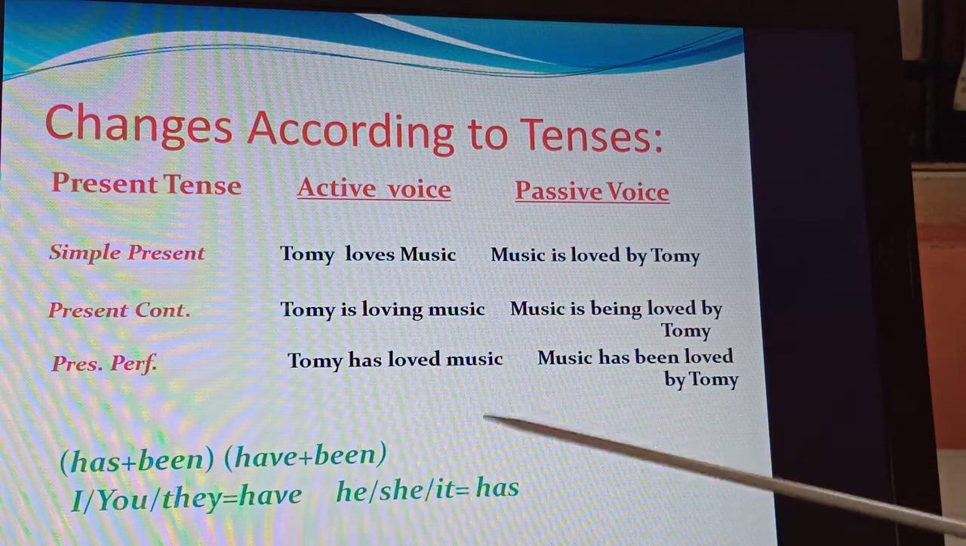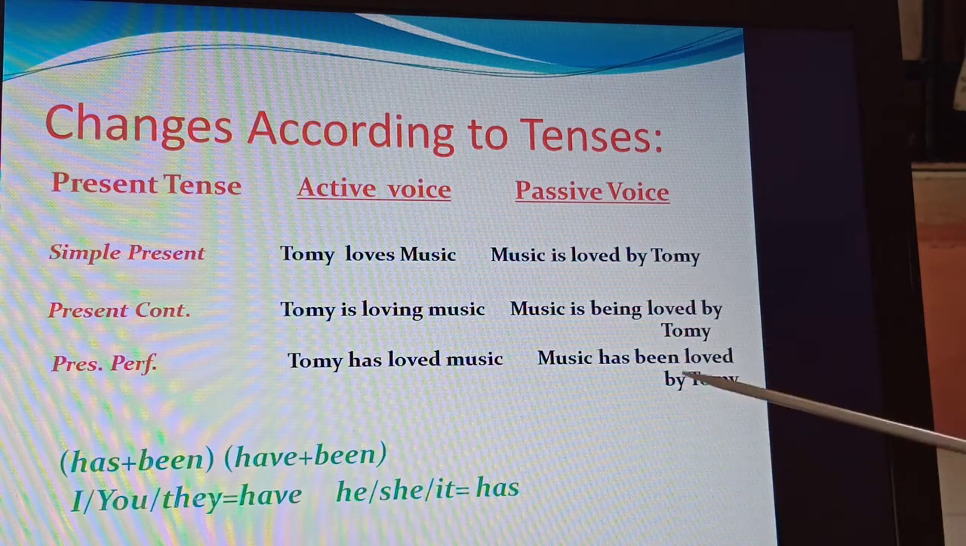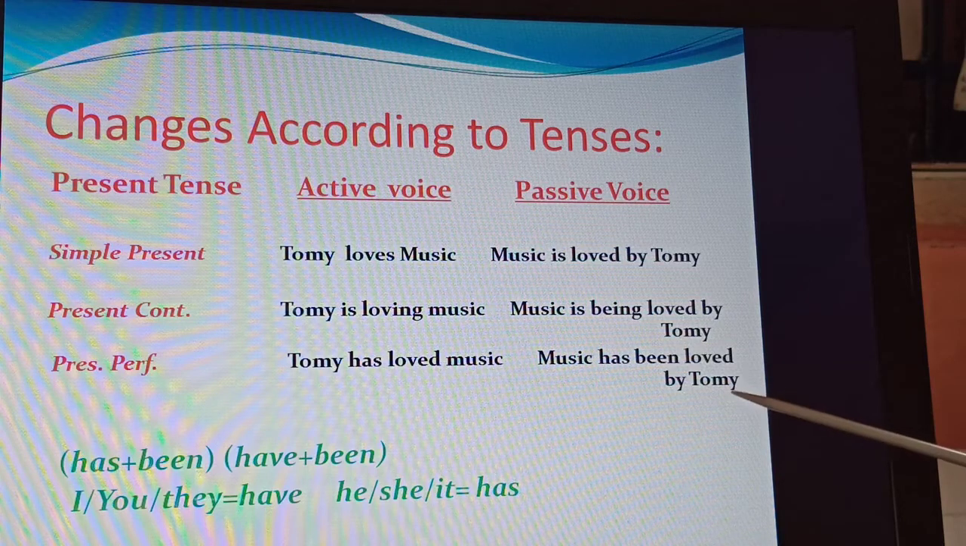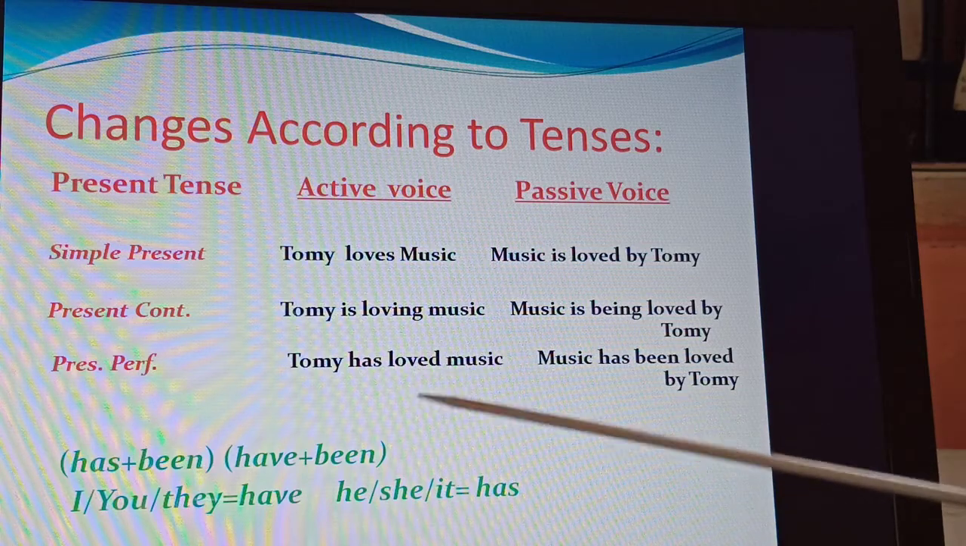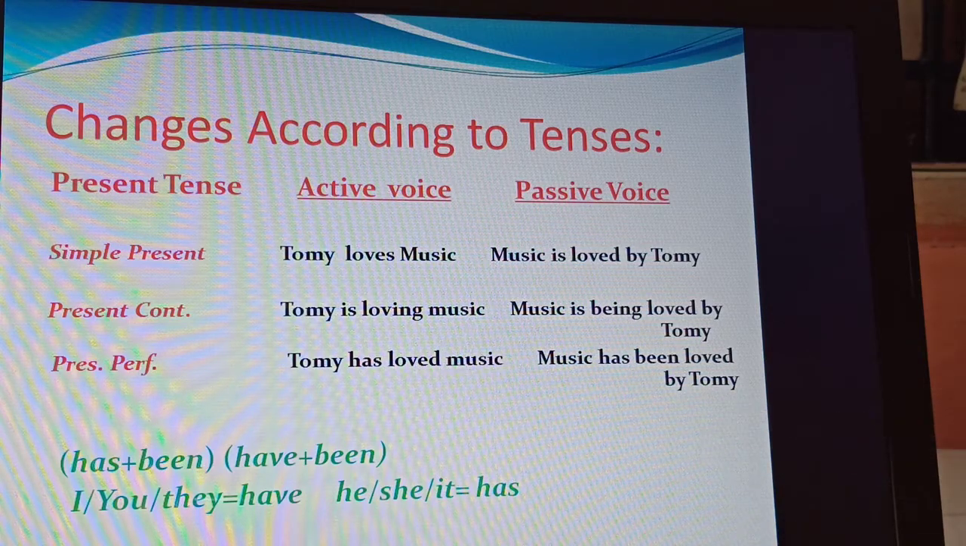Present perfect: Tommy has loved music. And so the passive voice would be music has been loved by Tommy. Or we have loved music. Suppose has or have will be present perfect: music has been loved by us. I have told you already when to use has and have. I have, you have, they have, whereas she, he and it will be with has.